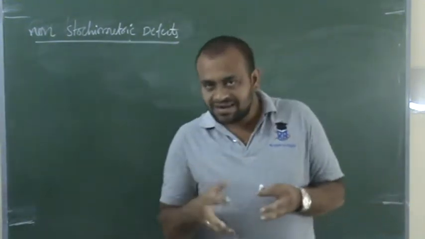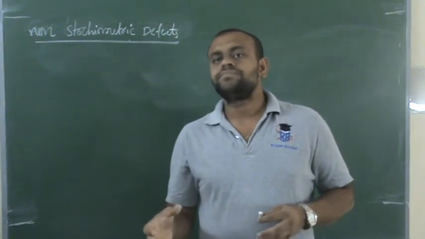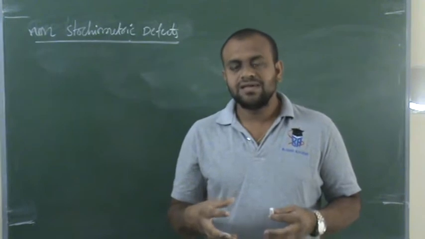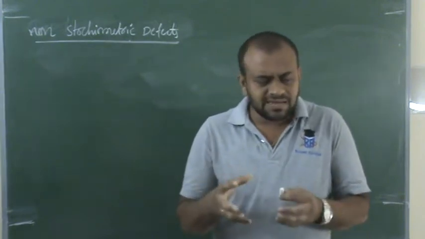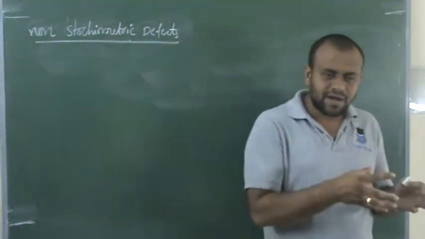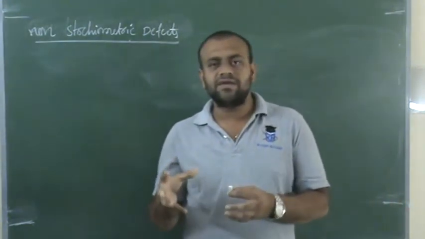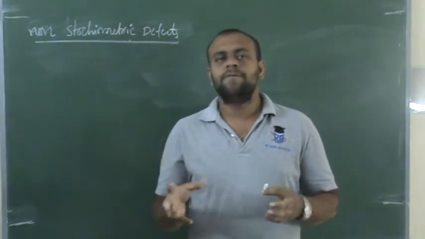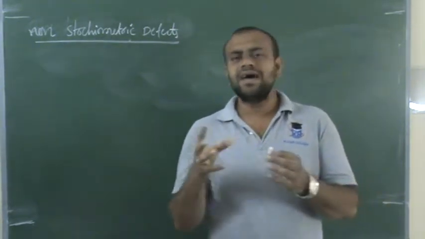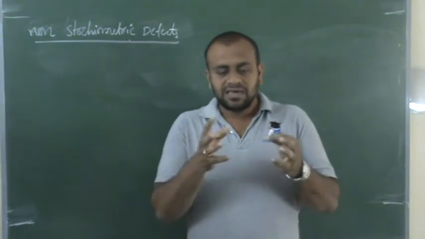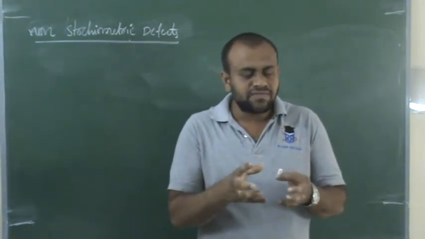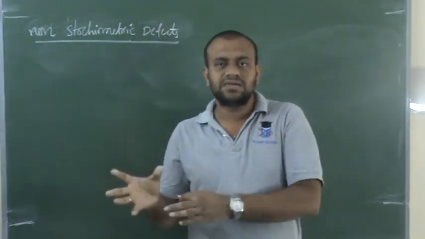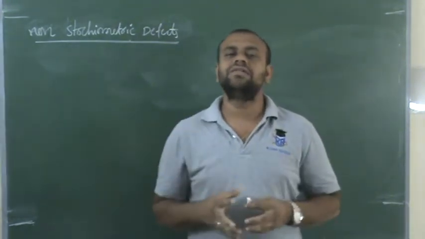Coming to the crystal. Now we are not discussing classes, we are discussing crystals. In a crystal there are some x number of particles and some y number of particles. A crystal is formed by x type of particles as well as y type of particles. If the number of x particles missing from the crystal is not equal to the number of y particles missing from the crystal, then they are said to be non-stoichiometric.